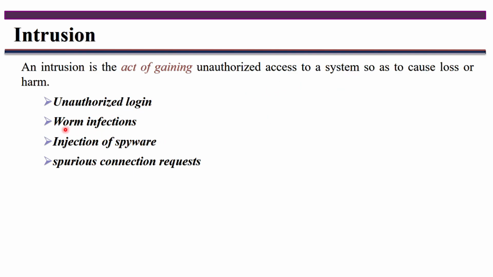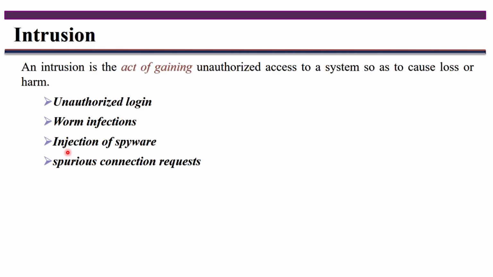One more way is worm infection. In a worm infection, they use the system launchpad. With the help of the system launchpad, they access the systems, and it spreads from one machine to another machine. This is one more way of accessing a system illegally.